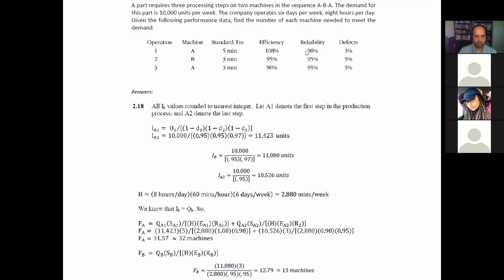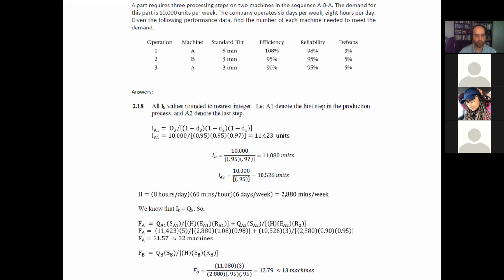And then using the information in terms of the efficiency, and the reliability of the process and the time, which we have computed here in terms of minutes per week, we can substitute those values into the formula and get 31.57 machines, which is a fractional number. So we want to always look at the next integer value, right? Because if we need 31.5, 31.6, that means that we need another machine in order to complete the units. So in this case, we always round up in order to estimate the number of machines.